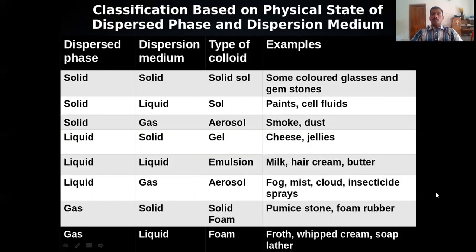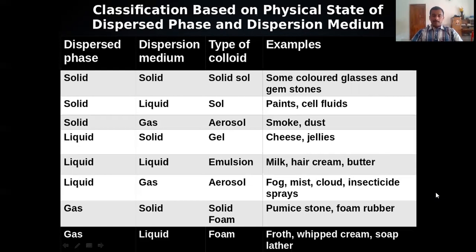We'll call it solid sol. Name of the colloid or type of the colloid, that is solid sol. Solid is the dispersed phase and solid is the dispersion medium. Solid, dispersed in solid. That is solid sol. Examples: colored glasses, gemstones. They are examples of a solid sol.